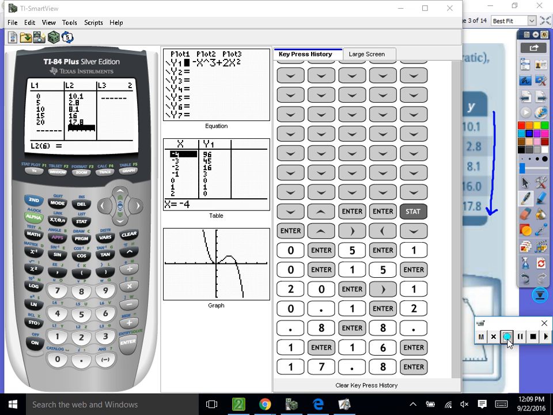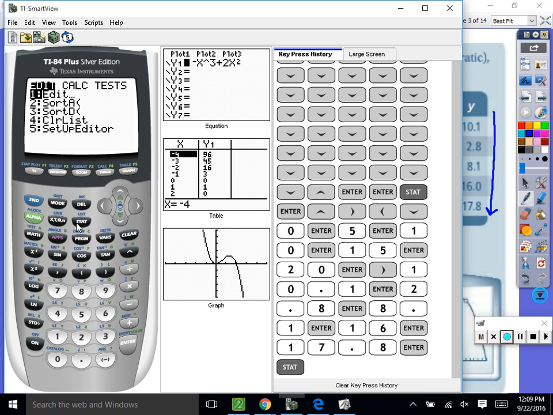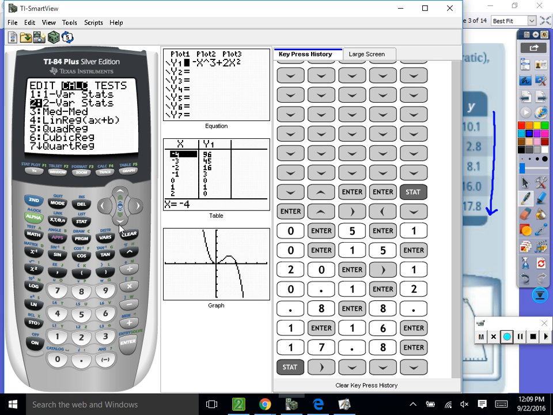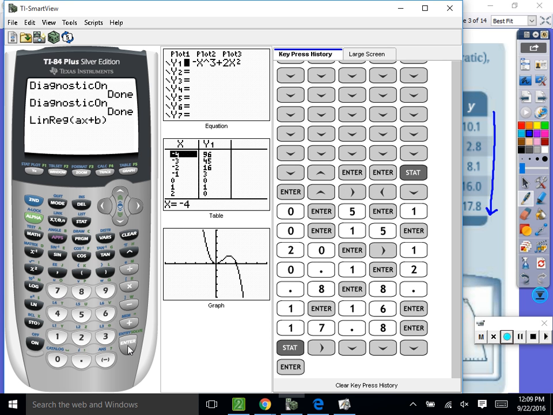Okay, awesome. So now what you're going to hit is the stat key again. You don't have to go anywhere else. You'll just hit the stat key again. And now we're going to go over to calculate. Now, if you look down here, we are going to calculate the linear regression line, the quadratic regression line, the cubic regression line. That means the cubic equation for this data set. So let's graph the linear one, and let's say we didn't know it was cubic. Let's graph the linear one and hit enter. So it says linear regression line, and you hit enter again.